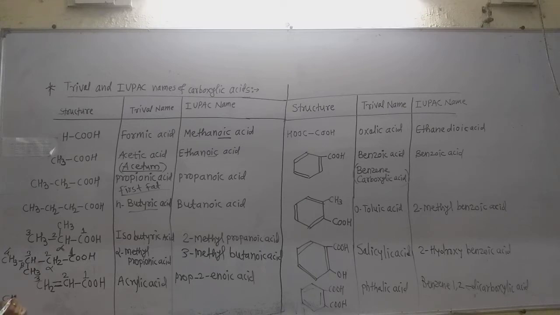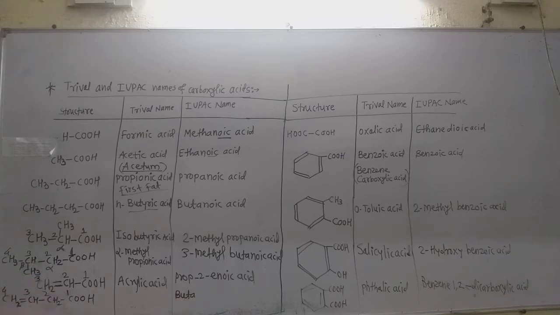Suppose such a compound is there, CH2 double bond CH, again CH2, COOH. Give the numbering from this side, 1, 2, 3, 4. Now on the third carbon there is the double bond, and in the chain there are 4 carbon atoms. So the IUPAC name of this compound, that is butane.